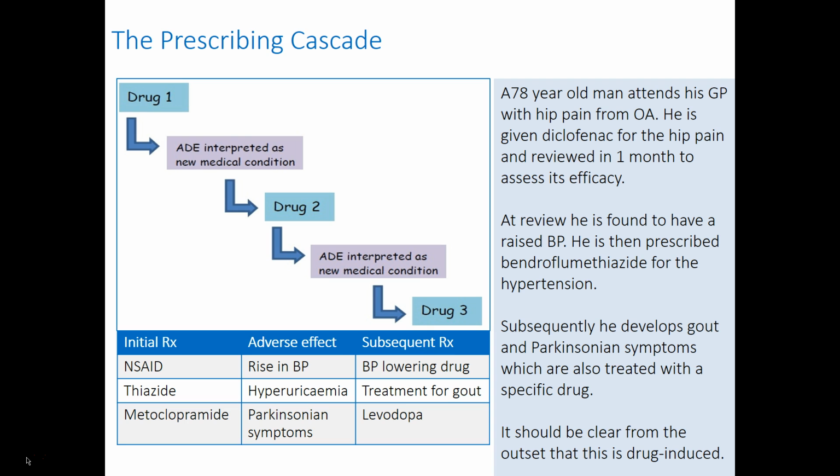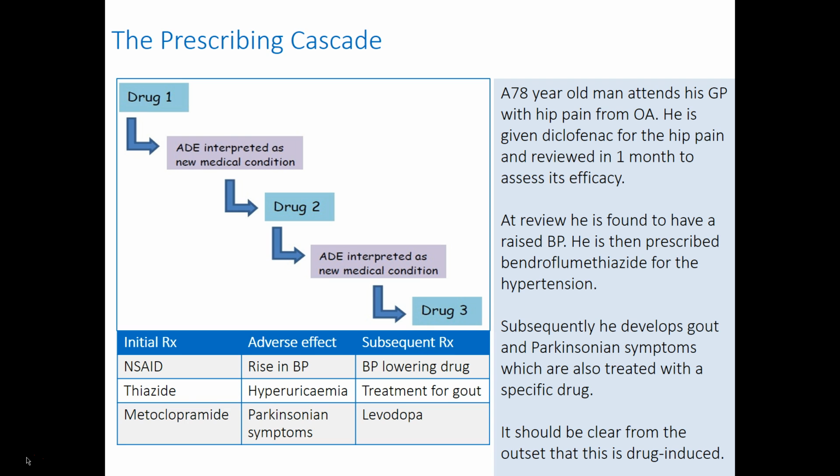Without drawing the conclusion that this is related or could be related to the non-steroidals' fluid-retaining property, he is assumed to have hypertension and is put on bendroflumethiazide. Even if he did have high blood pressure, this is not a good choice. The choice should be between an ACE inhibitor and a calcium antagonist.